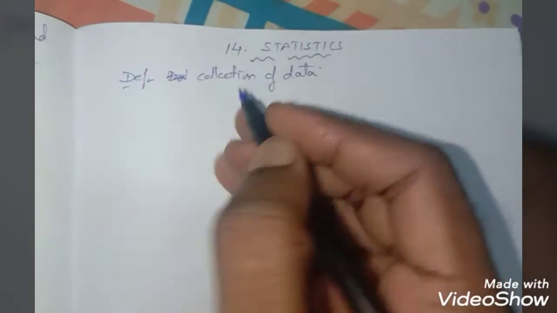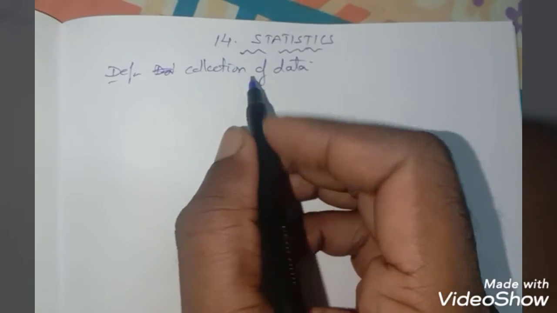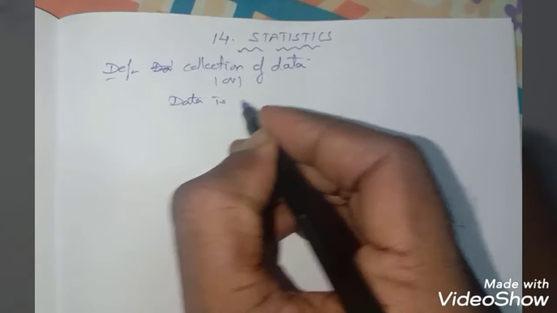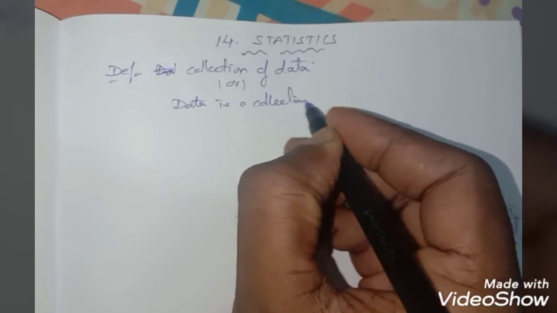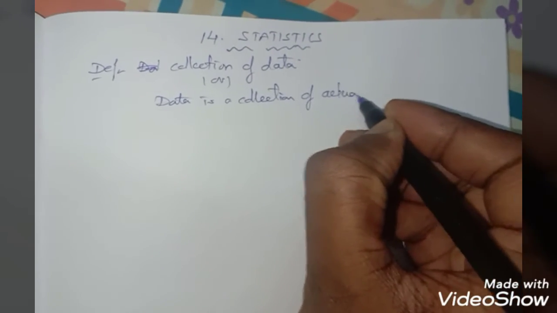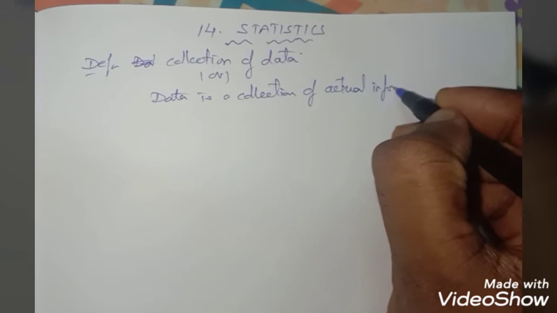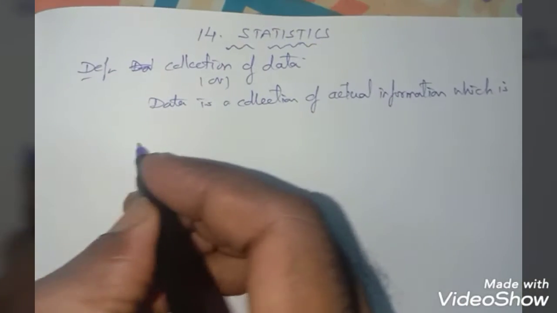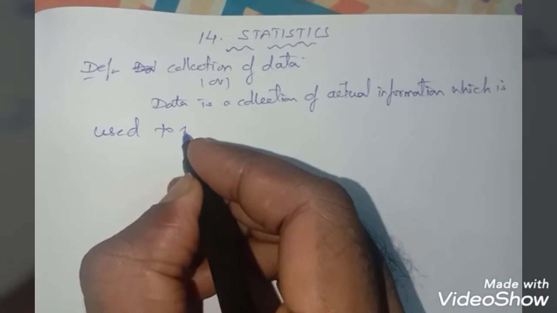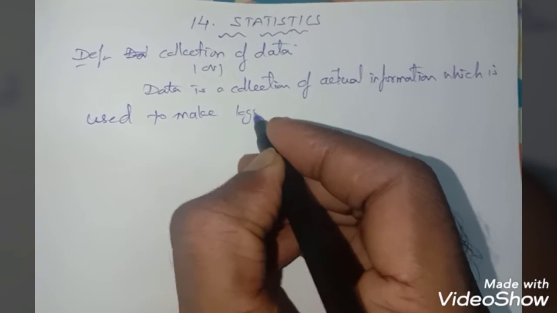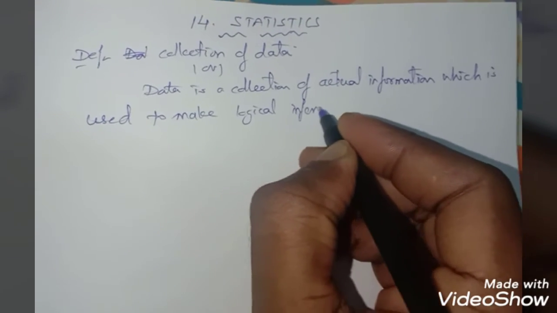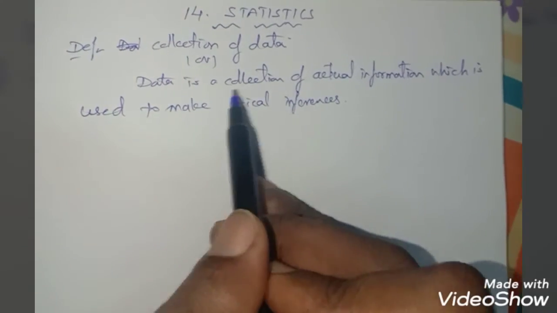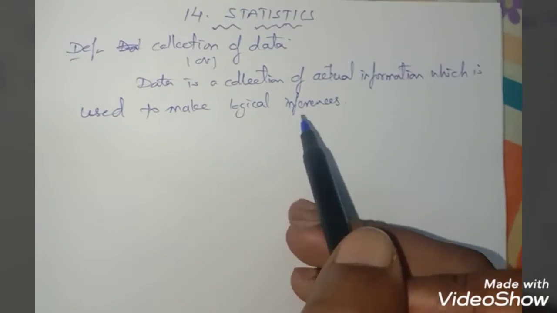In previous classes we have learned this definition, that is collection of data. So here we can write that data is a collection of actual information which is used to make logical inferences. So that is the definition of statistics: data is a collection of actual information which is used to make a logical inference.